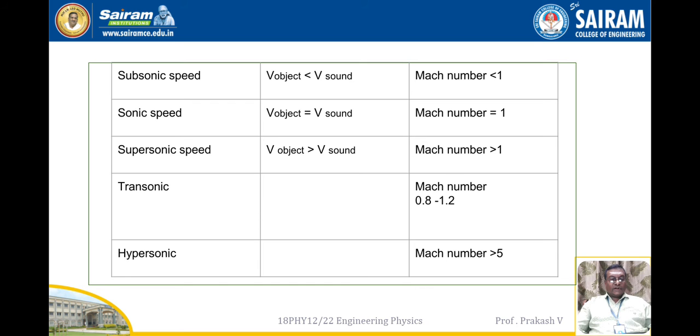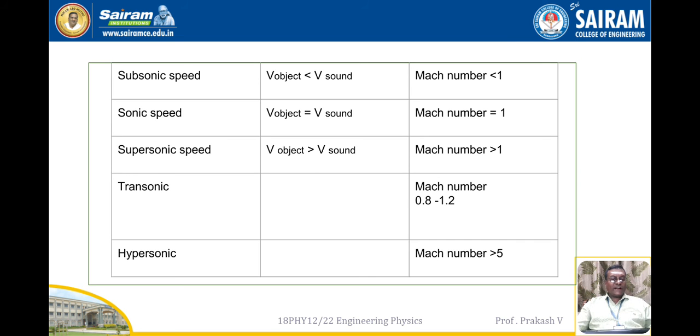Next, sonic speed. Here the speed of the object is equal to the speed of sound, and the Mach number for sonic speed is equal to 1. For supersonic speed, the speed of the object is greater than the speed of sound, and the Mach number is greater than 1.